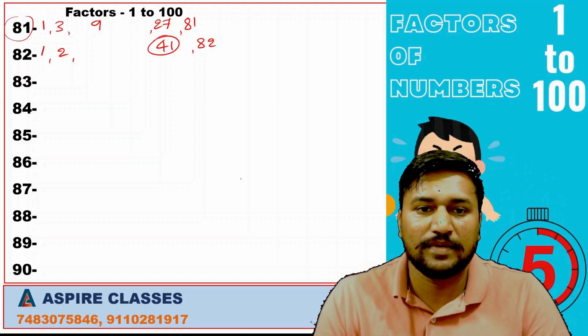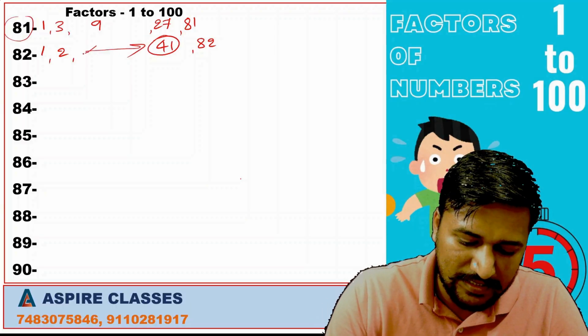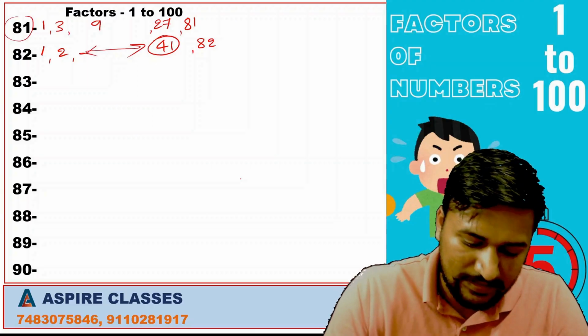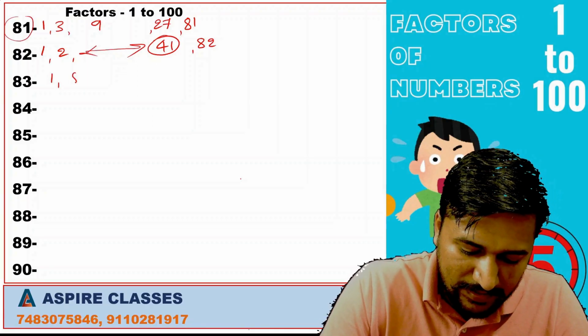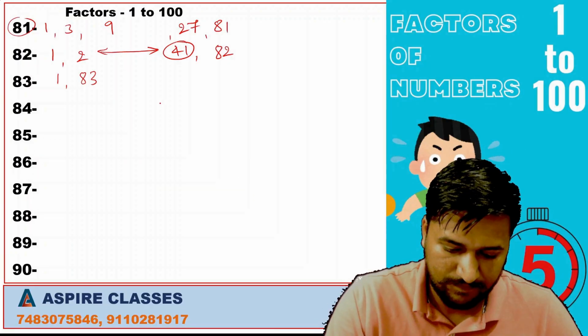82, 1, 82, 2, 41. See, 41 is a prime number, so we don't check any numbers in between 2 and 41. 83 is a prime number, 1 and 83.